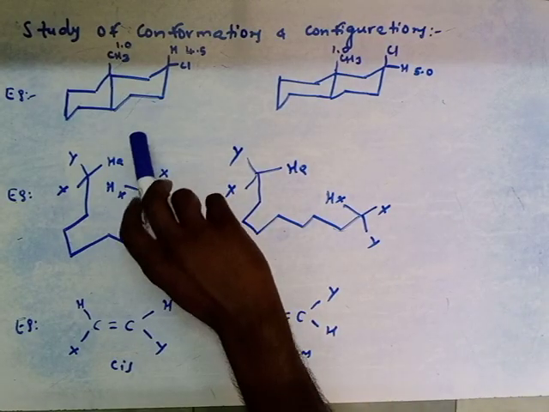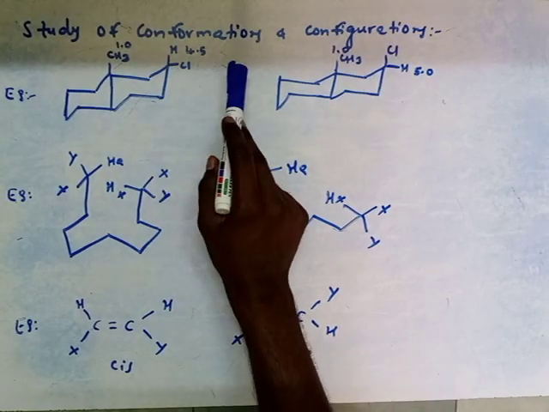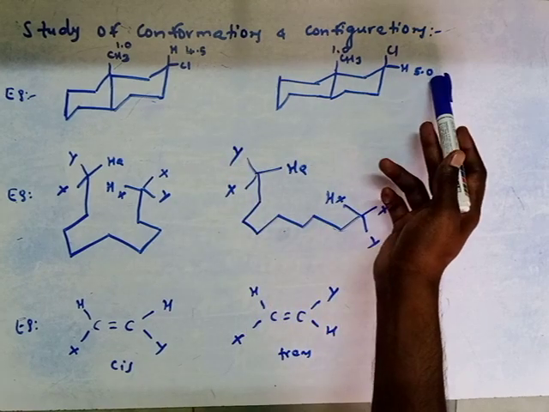The third application is the study of conformations and configurations.